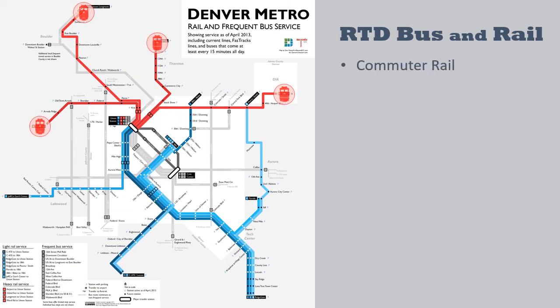Commuter rail delivers users from the suburbs of Denver and Denver Airport to Union Station in the heart of Denver. Union Station is also the origin of each of the light rail lines, which connect the user to the rest of the city. Bus rapid transit is also available along rail lines.